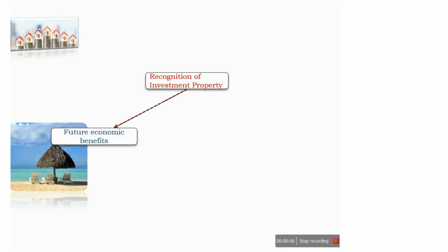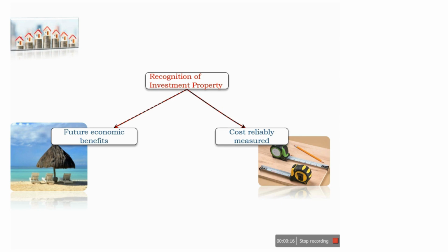The recognition principle under IND AS 40 for investment properties is similar to IND AS 16. If it is probable that future economic benefits that are associated with the investment property will flow to the entity and the cost of the investment property can be measured reliably, we are eligible to recognize the investment property.